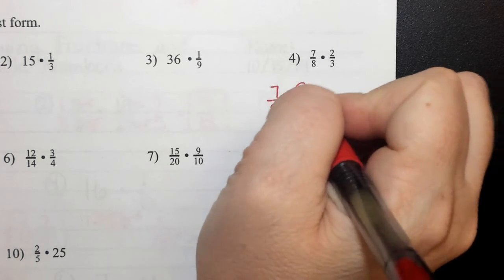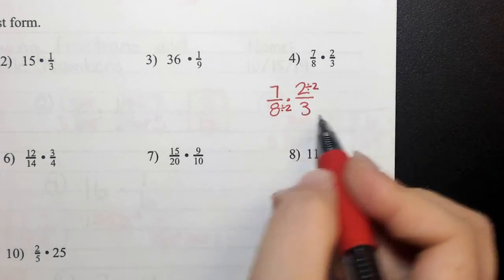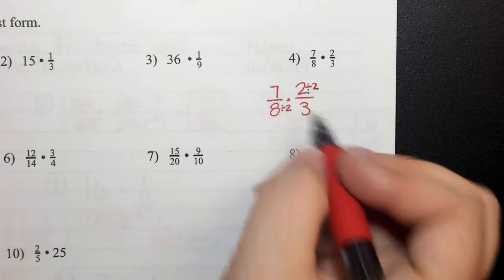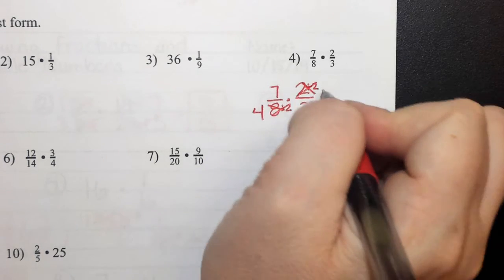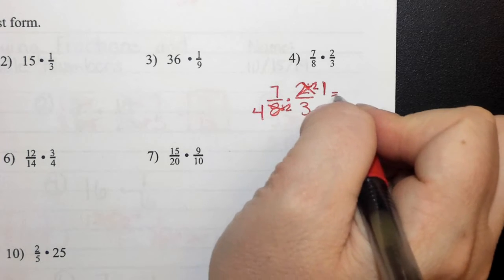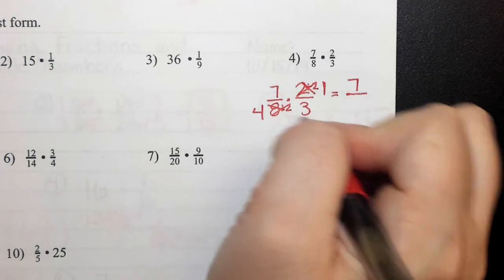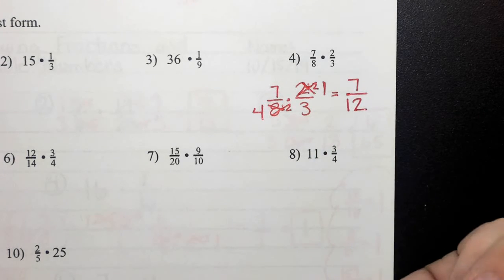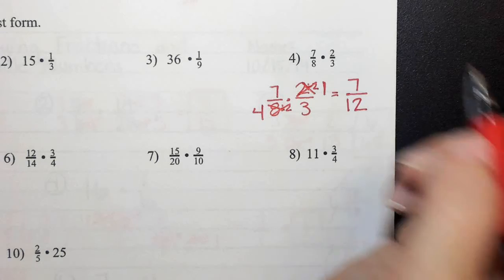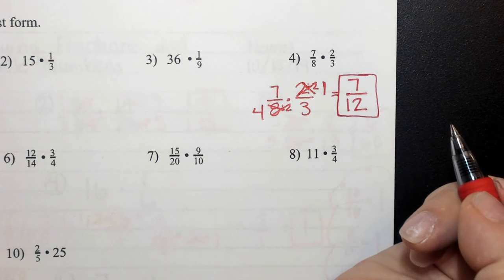2. So I'm going to do 8 divided by 2 and 2 divided by 2. Dividing them by the same thing. What's 8 divided by 2? 4. And 2 divided by 2? 1. So on the top, 7 times 1. And on the bottom, 4 times 3? 12. Can I simplify 12 and 7 anymore? So that is my answer. Okay.